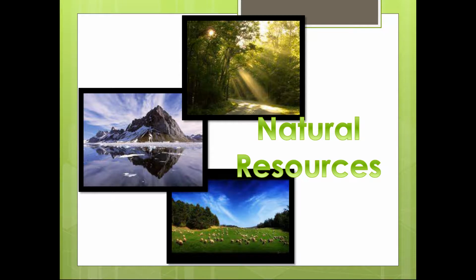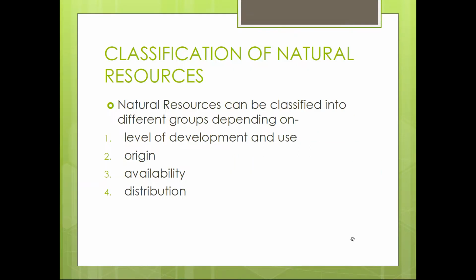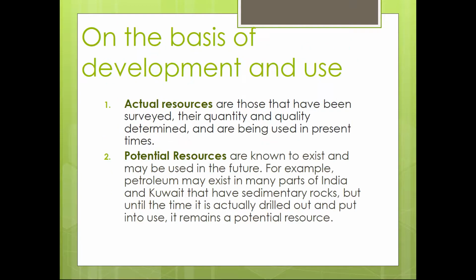Here you can see these are natural resources: sunlight, trees, water, mountains, then animals and grass. They all are natural resources. Then see, this is the classification of natural resources. They can be classified into different groups depending on level of development and use, then origin, availability, and distribution. So these are the types of natural resources.